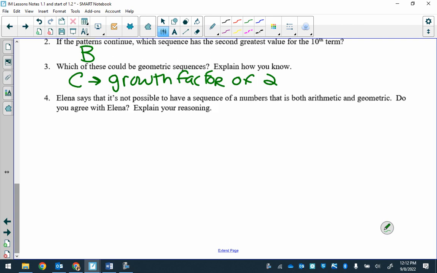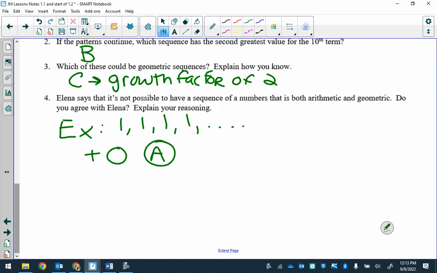So, an example of a sequence that can do both, okay? 1, 1, 1, 1. It is a sequence. It is a list of numbers. So, it can be arithmetic by adding 0.